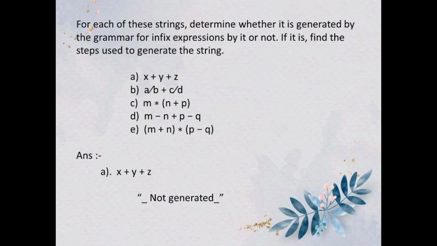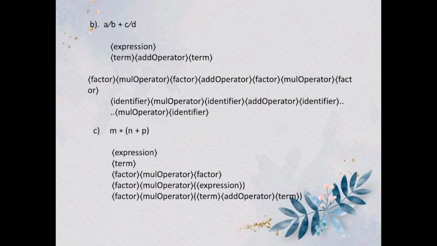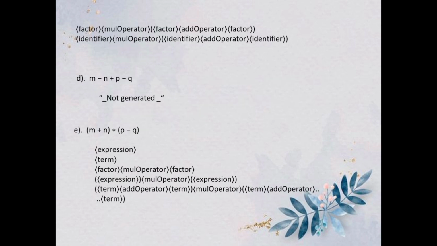The first one is x plus y plus z, not generated. The second one is a divided by b plus c divided by d: expression, term, add operator, term, factor, mul operator, factor, add operator, factor, mul operator, factor, or identifier, mul operator, identifier, add operator, identifier, mul operator, identifier. And the third one, which is m asterisk, parenthesis, n plus p: expression, term, factor, mul operator, factor, mul operator, expression, factor, mul operator, term, add operator, term, and factor, mul operator, factor, add operator, factor, identifier, mul operator, identifier, add operator, identifier. And the fourth one is m minus n plus p minus q, which is not generated.